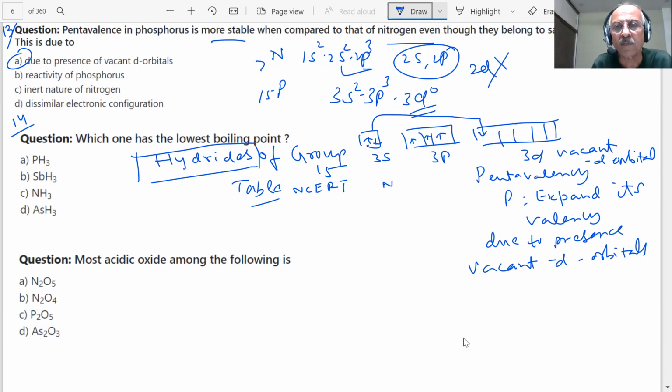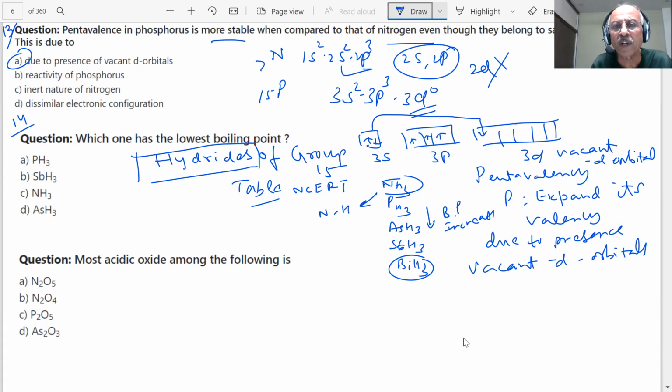You have nitrogen, phosphorus, NH3, PH3, arsenic, antimony. Bismuth is not given here. Bismuth hydride is actually metallic, ionic. They are covalent, students. Ammonia, in ammonia, hydrogen bonding takes place. Actually, the boiling point increases down the group, except nitrogen is an exception because of the hydrogen bond formation.